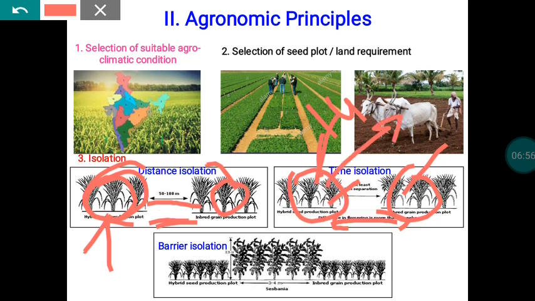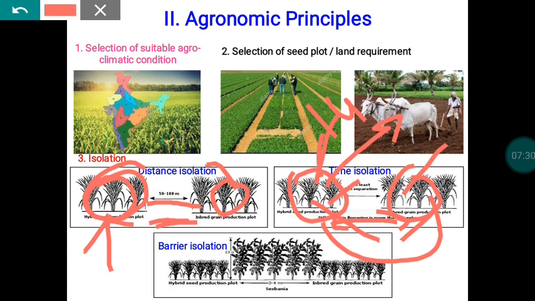The idea here is that at any point of time, the flowering period of these two crops should not coincide. If they coincide, at that time there will be pollen contamination. If the flowering periods of the two crops do not coincide, there won't be any problem. Because of that, time isolation is recommended only for crops that have determinate type of flowering and non-tillering nature. Maize has that system, so safely we are following time isolation in the case of maize.